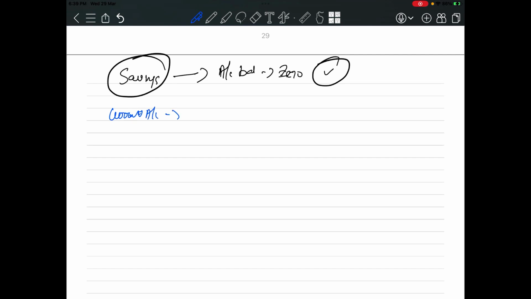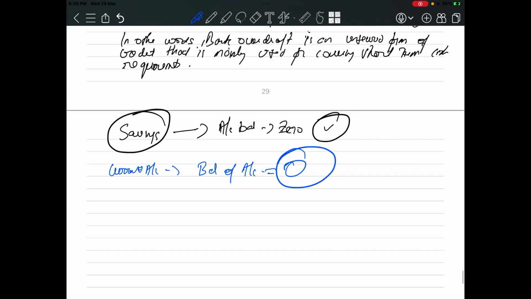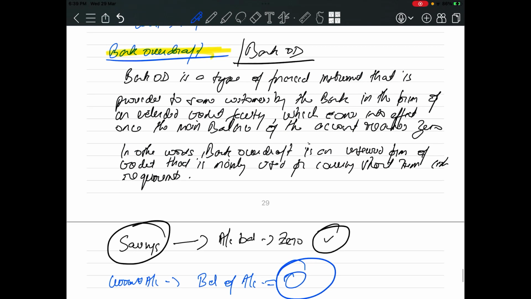If the balance of your current account is 0, you can still withdraw money from the bank account. This is the facility which is provided by the bank to the businessman. Not all businessmen, there are other terms and conditions which you have to check, but this is the basic concept of bank overdraft.